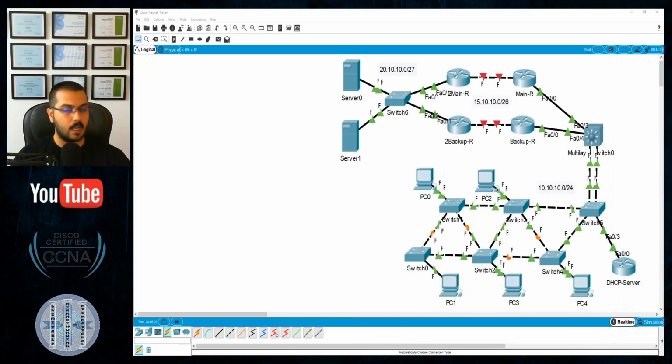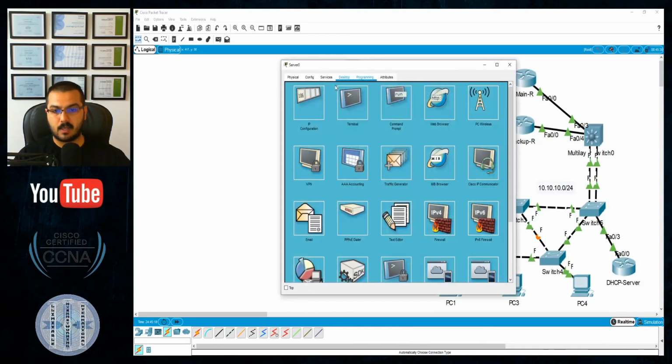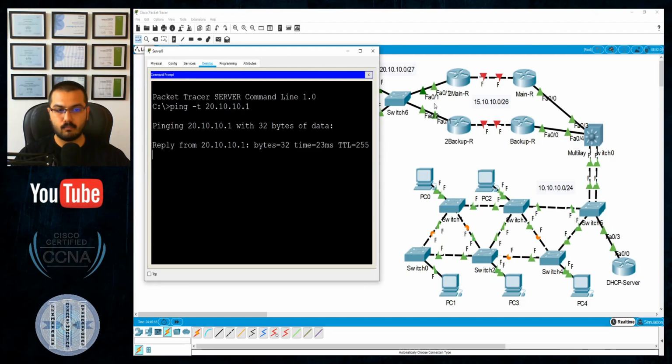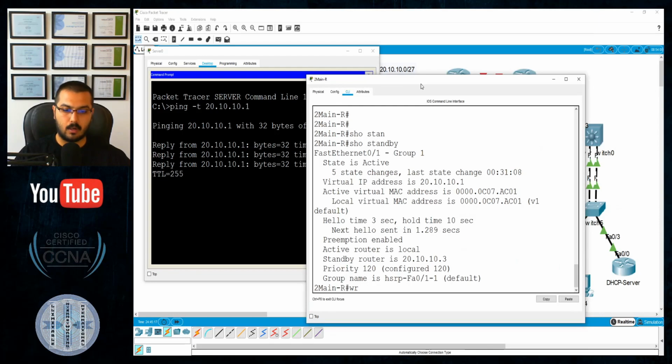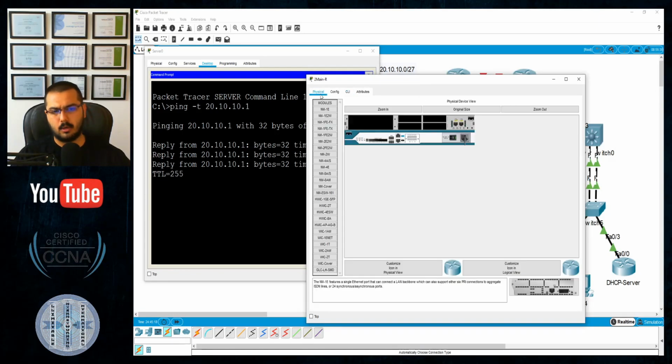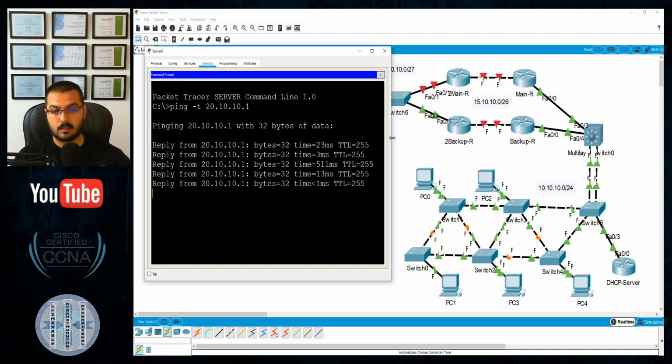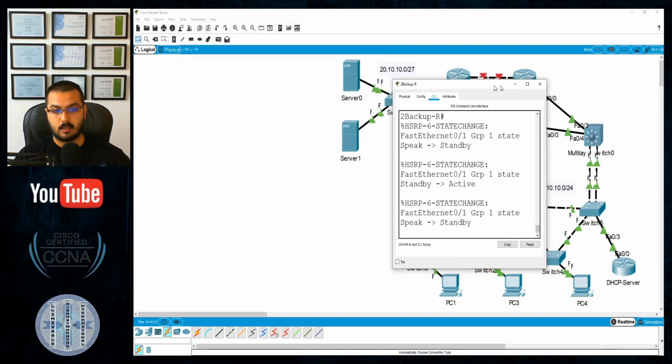I'm the active. The standby is that guy with this priority, as you can see. What should that mean? That should mean if one of the servers tried to reach its gateway because it wants to go to the internet later, so ping -t 20.10.10.1, we will receive a ping, and for whatever reason, if the main router poorly goes down, poor guy, it's down, I will lose the ping for a few seconds like we saw.